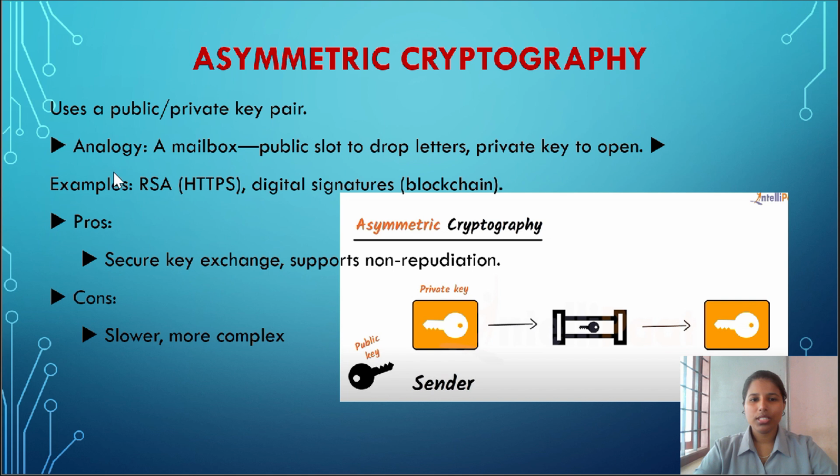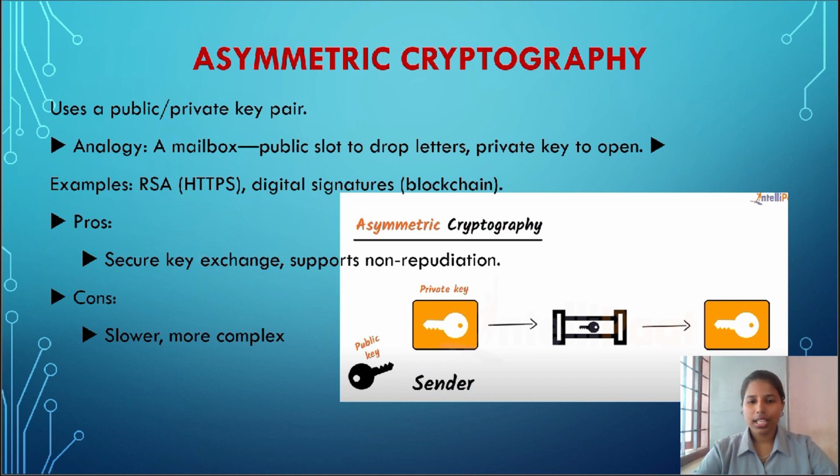There are some common algorithms when it comes to asymmetric cryptography. One is RSA, that is Rivest-Shamir-Adleman. I hope that's the correct pronunciation. It is widely used for securing data in transmission and for digital signatures.